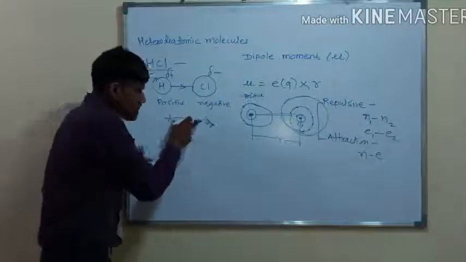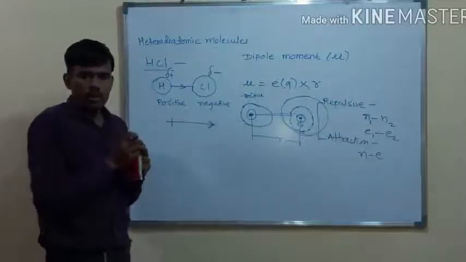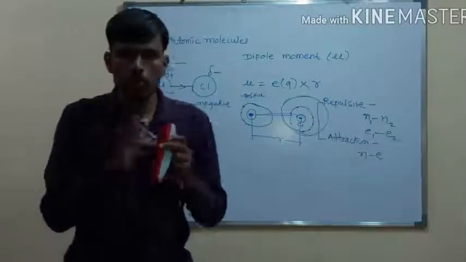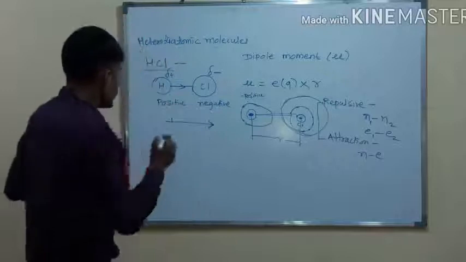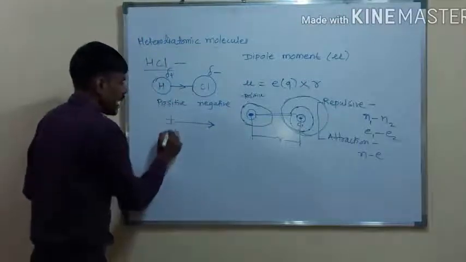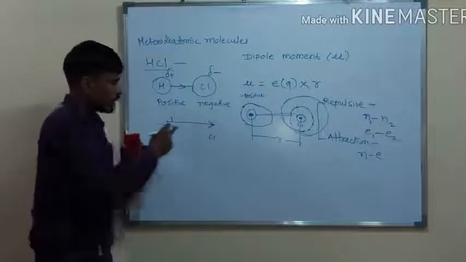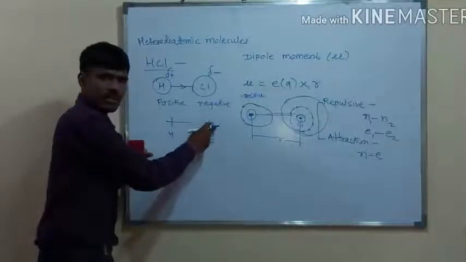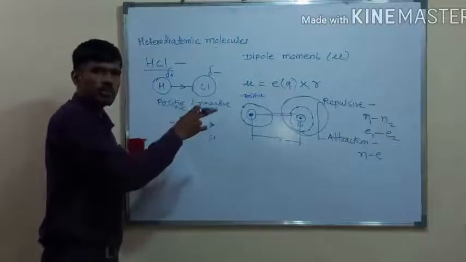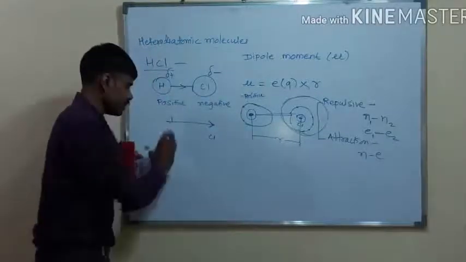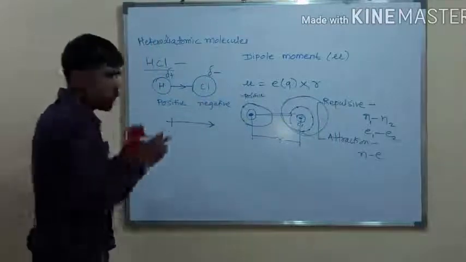The length of this arrow depends on the magnitude of the dipole moment of that molecule. So here, suppose hydrogen is here and Cl is here. This arrow points towards the negatively charged or more electronegative atom. So this is the concept of dipole moment.